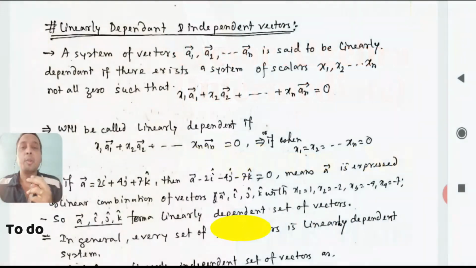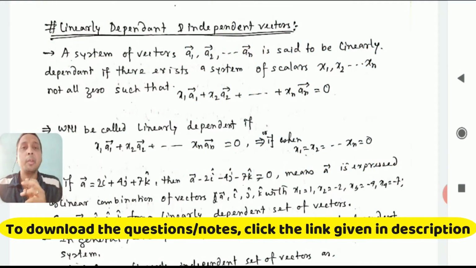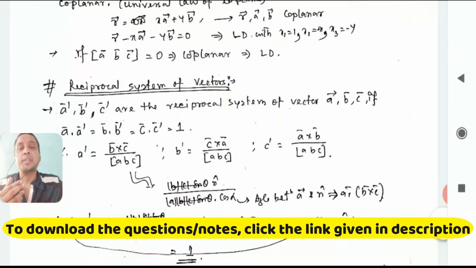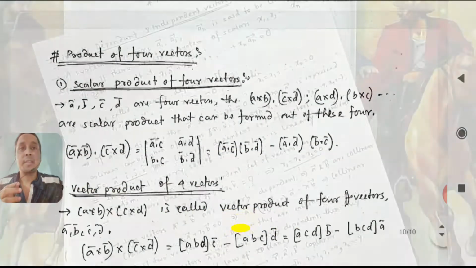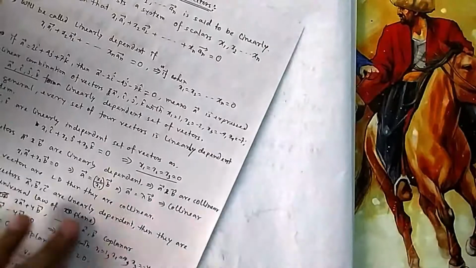Okay students, welcome to this new lecture in the intermediate level where you are building concepts on vectors. Today we will see what linearly dependent and independent vectors are, then we will see what a reciprocal system of vectors is, and finally we will see the product of four vectors. Okay, then let's see this. What are linearly dependent and independent vectors?